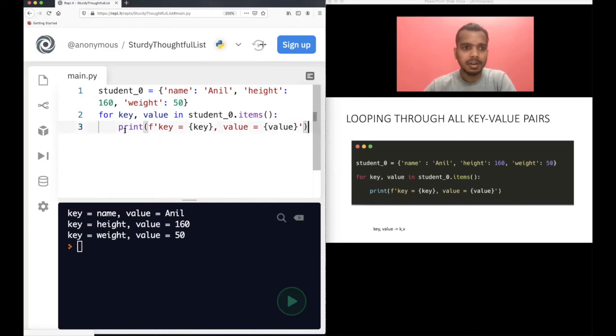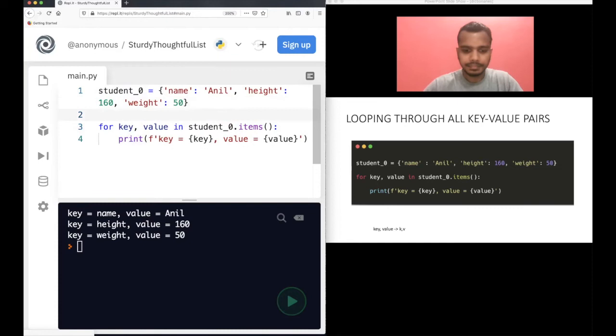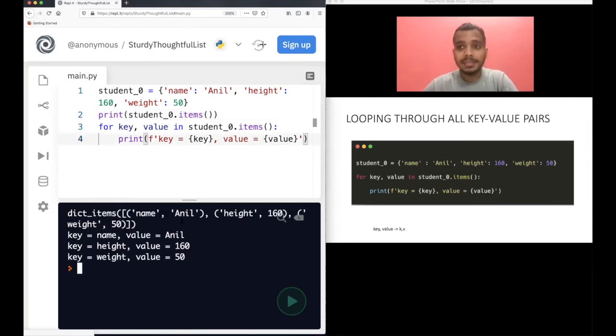Of course, similar again, you have a for loop here, right? For key, value in student zero dot items. This is very important here, these items. So what you can do is just print student zero dot items. You'll understand what the items is doing. Now run this. Let me explain how this for loop works.